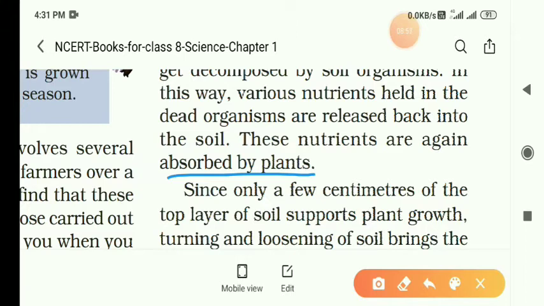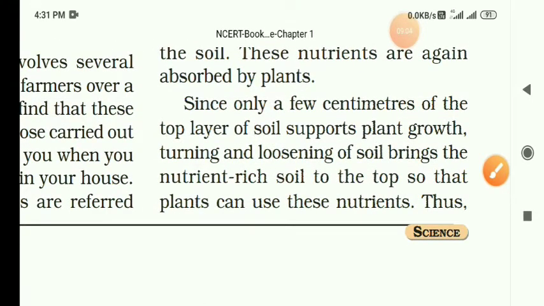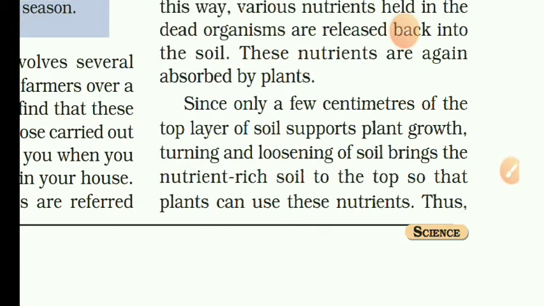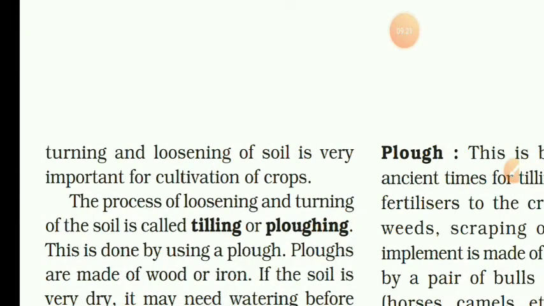Turning and loosening of the soil brings the nutrient-rich soil to the top, so the plants can use these nutrients. Thus, the turning and loosening of the soil is very important for the cultivation of crops.